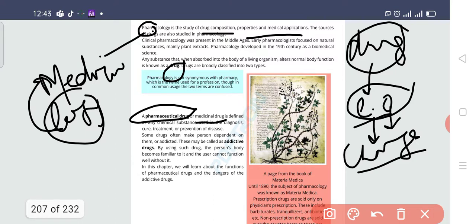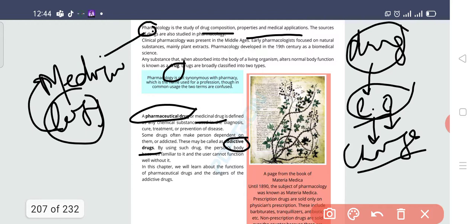Let's suppose you have a headache, you are taking Panadol. So what is that Panadol? That is a medicinal drug which is helping to relieve you from the headache. Clear? But the other drug is the addictive drug, and this drug basically causes addiction. Addiction means that a person is going to start depending upon this medicine. Let's suppose nicotine. The nicotine activates the brain cells, like you become overactive. Now what is happening there? When you start taking this type of drug, you become addicted to this drug, and without this drug you are not going to think properly. So this is known as the addictive drug.